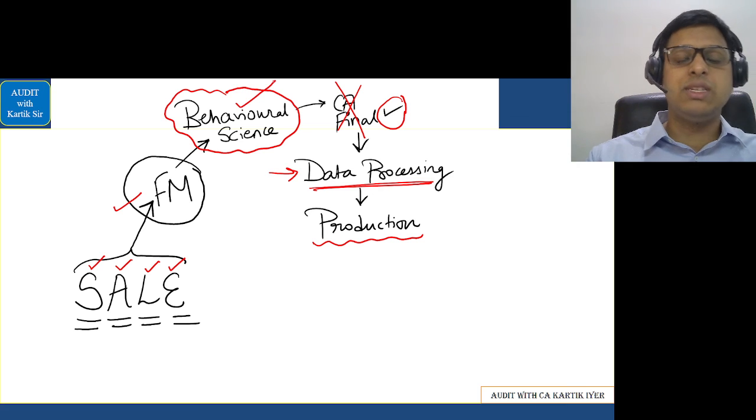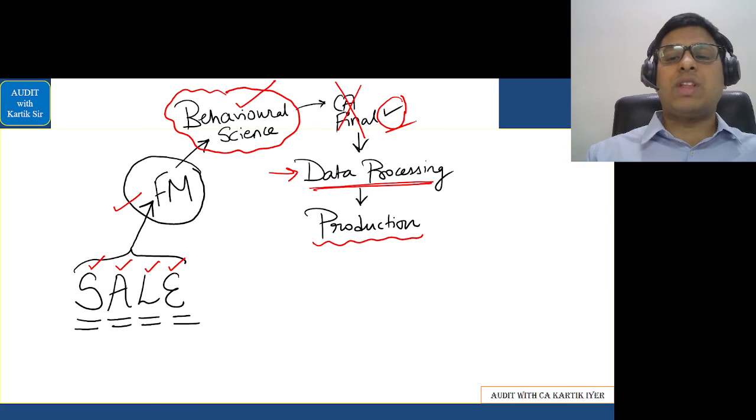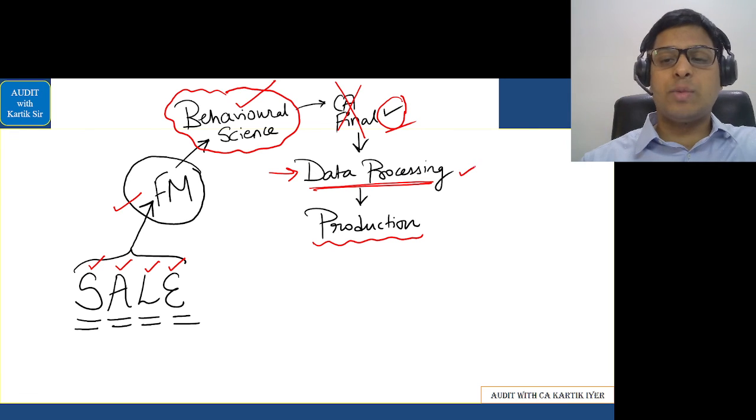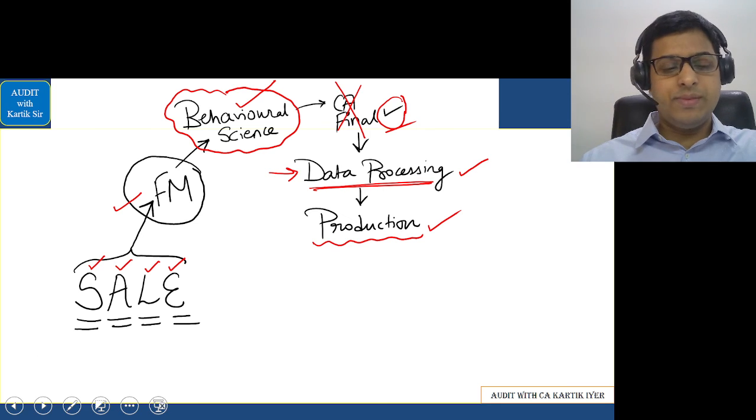That's called behavioral science. Then suppose you give your CA final, and you clear. After that, you are appointed in a company that does the job of data processing, and finally you join a job where the company is involved in production. So like that you can easily remember the points. Let's go further.